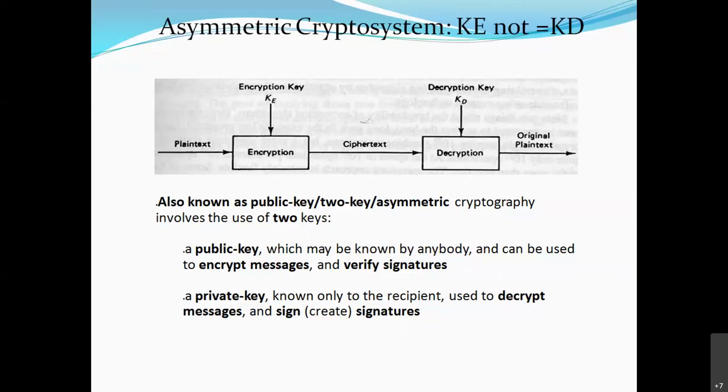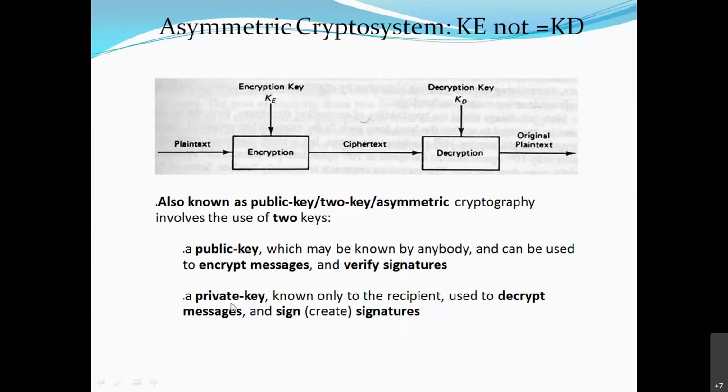Now, how are these keys used for encryption and decryption? My public key, I will publish to everyone. Everyone who is going to communicate with me will know my public key. But the private key is only known to me. I'm not going to disclose my private key, right?